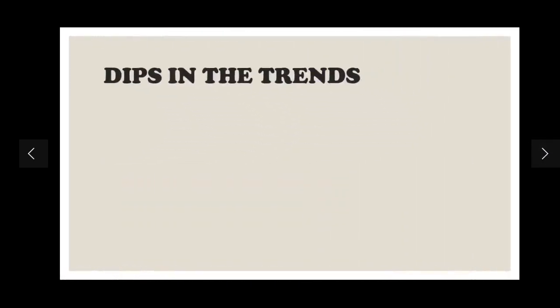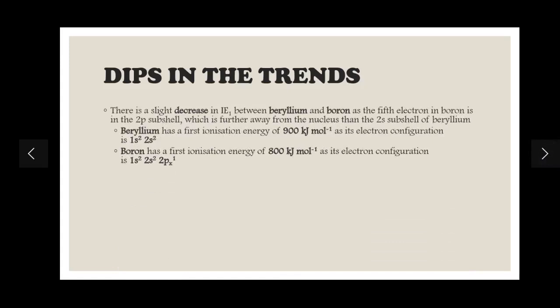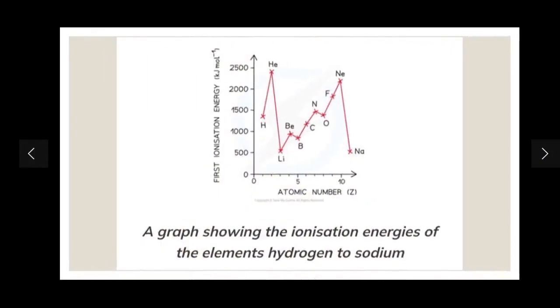Moving on to dips in the trends. We saw some dips in the trends in the graph that I showed you in the previous slide. You will see there is a slight decrease in first ionization energy between beryllium and boron. You can see that beryllium is higher in ionization energy compared to boron. What is the reason behind it?